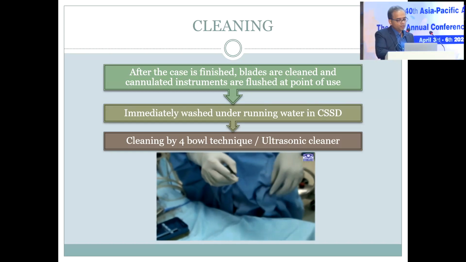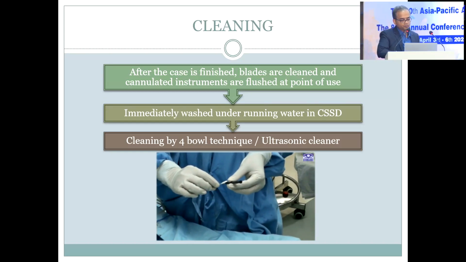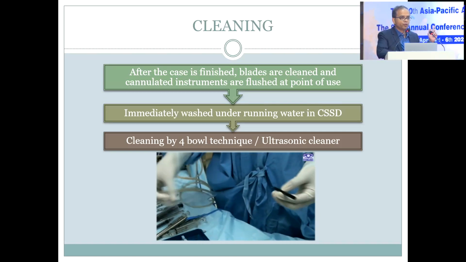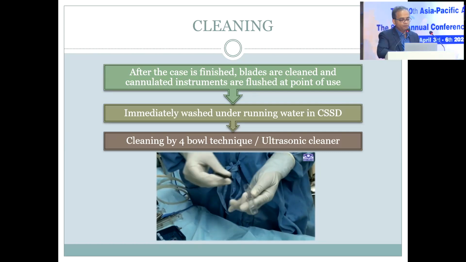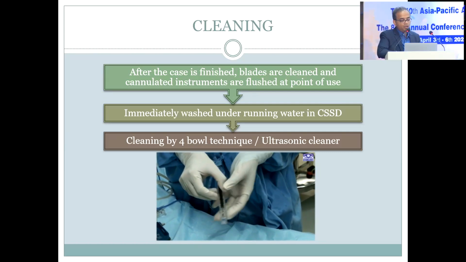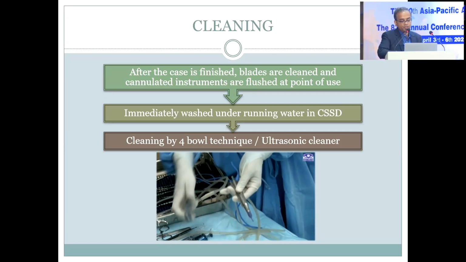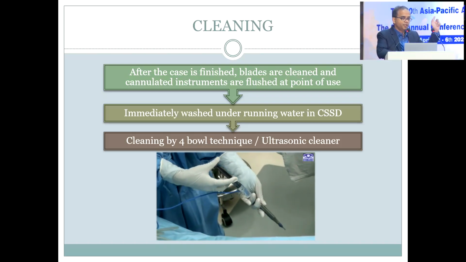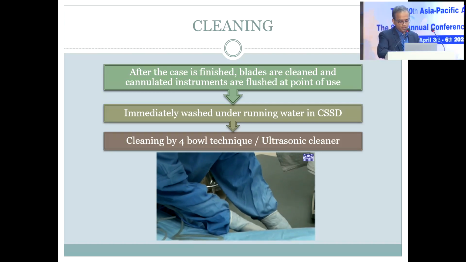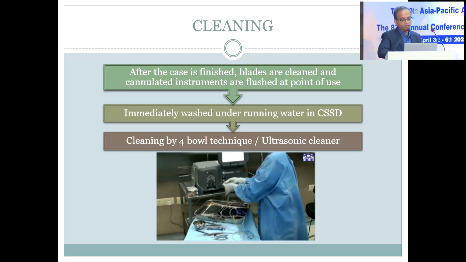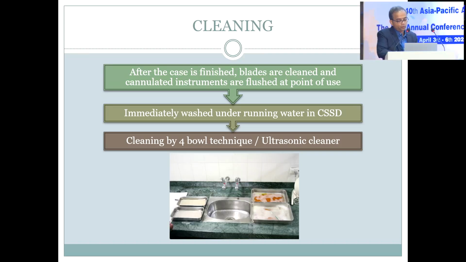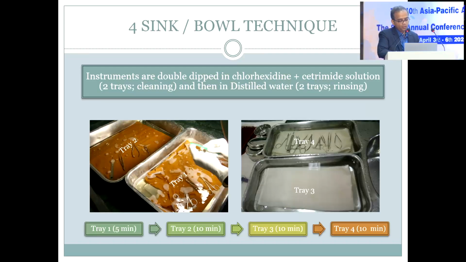So this is how the instruments are being cleaned. The blades are cleaned and cannulated instruments should be flushed. For example, your phaco probes and all, they should be flushed immediately. And these instruments are then washed under running water. So they are taken out from the waste corridor and they are then cleaned in the CSSD. And later on, the cleaning by 4-bowl technique or ultrasonic cleaner. Okay, so this is the cleaning that is being done in CSSD, followed by the 4-bowl technique, or you can also use an ultrasonic cleaner. So this is basically the most important thing, the 4-bowl technique.